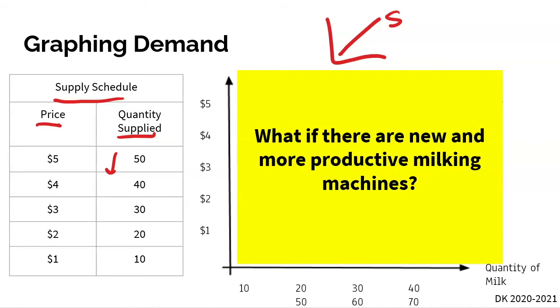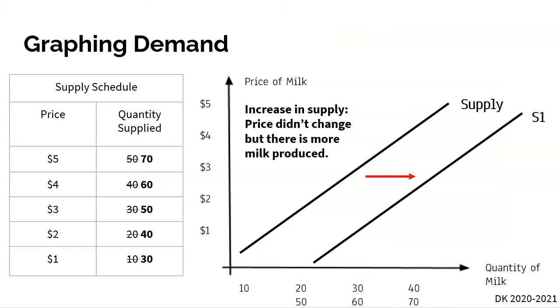But now, let's say there's something that changed, as you see in the yellow on the screen. Well, what if there is a new and more productive milking machine? Well, what's going to happen to our supply curve? Well, our supply curve is going to shift to the right. There's going to be an increase in the supply of milk, right?